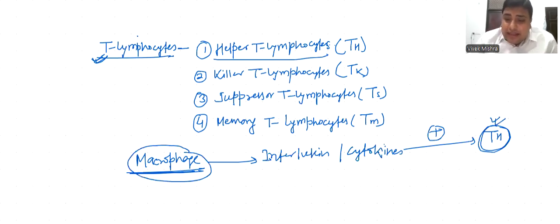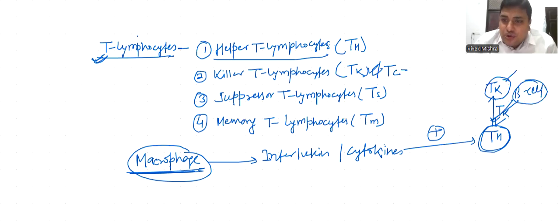This activated helper T lymphocyte first stimulates the T killer cell, the second cell. This cell is also called cytotoxic cell. It also activates B cell, B lymphocyte. Both these cells start to form clones, which is called clonal selection. As a result, the number of both cells increases.